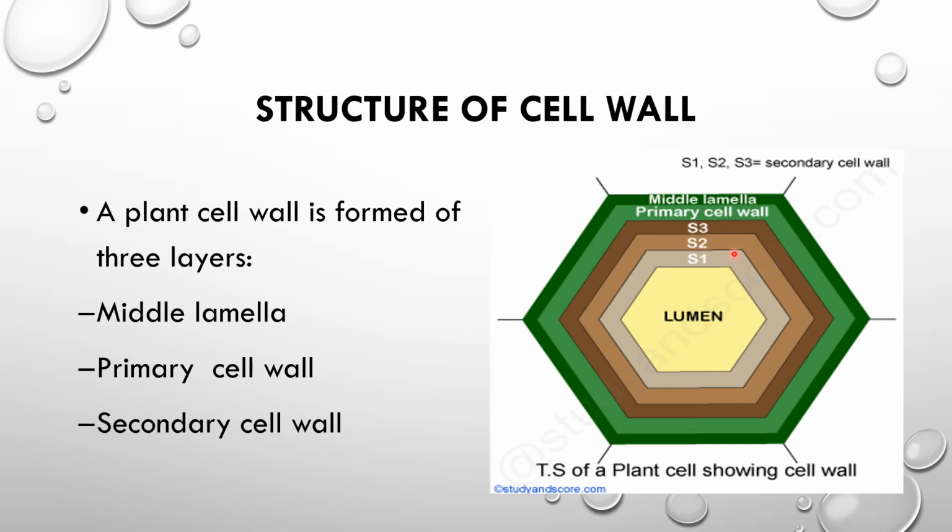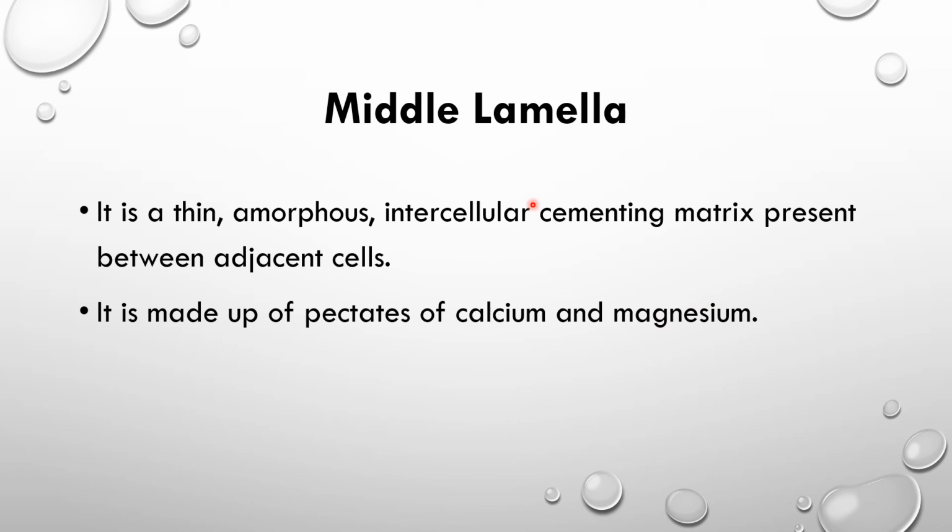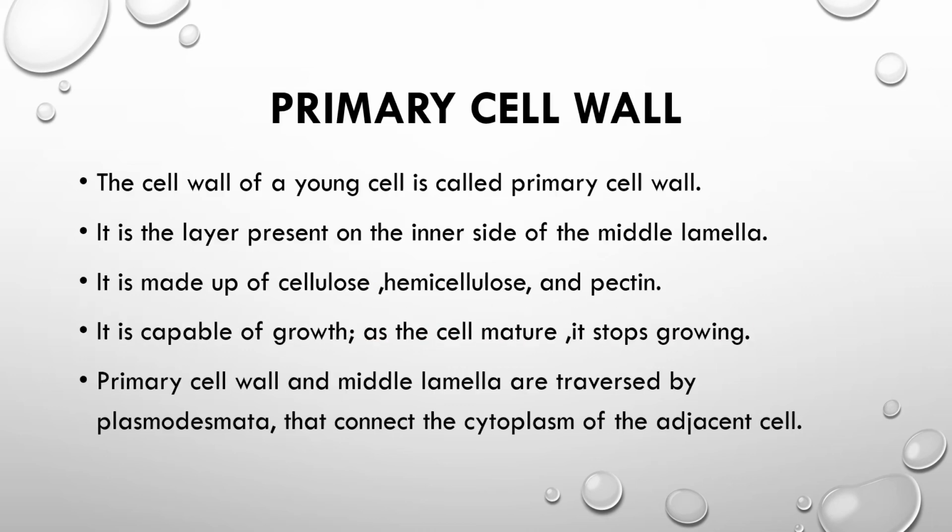It may be S1, S2 and S3, and inside there is a lumen in which the cytoplasm is present with the organelles. So middle lamella, that is a thin amorphous intercellular cementing matrix present between the adjacent cells. It is made up of pectate of calcium and magnesium.